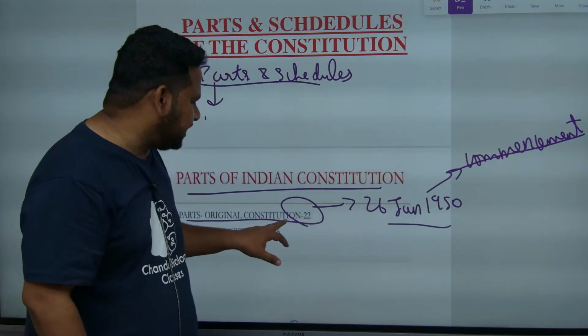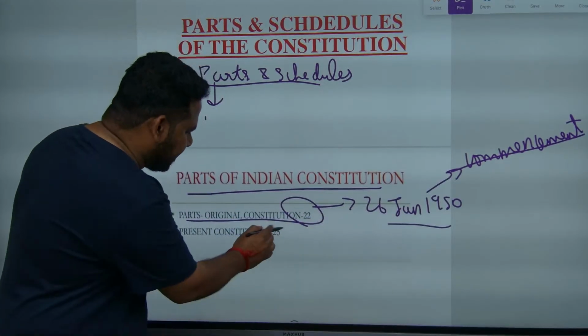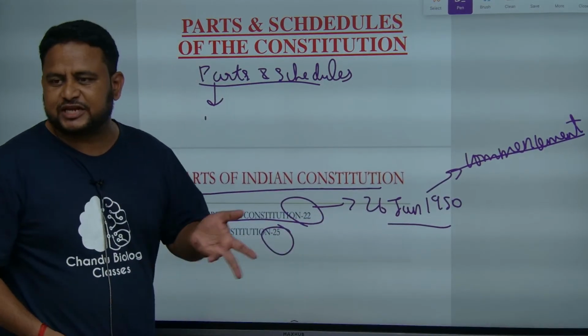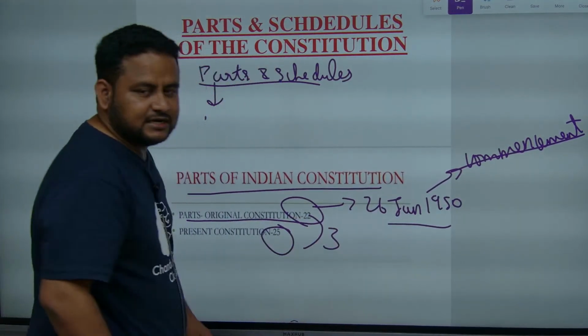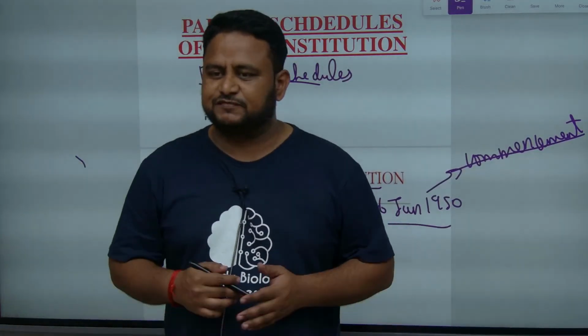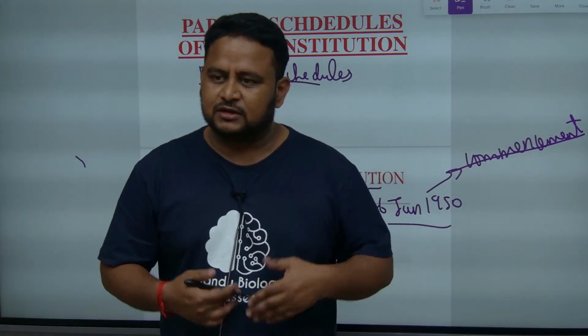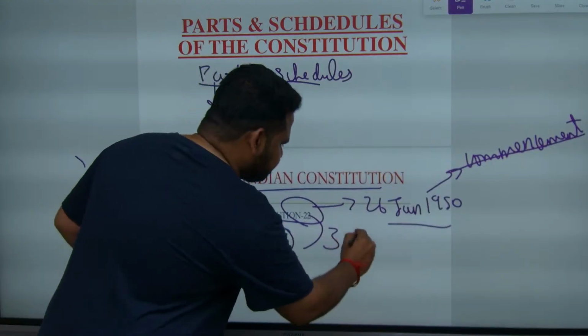On this date, how many parts did we have? 22. At present, what do we have? 25 parts. That means there are 3 extra parts. That is through the amendments of the Constitution. Good. Amendments of the Constitution. What do you mean by amendments? I told you.